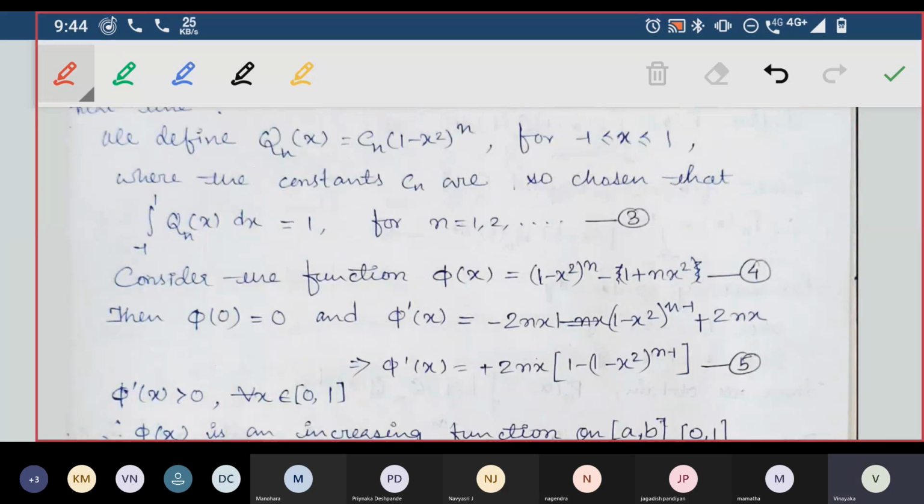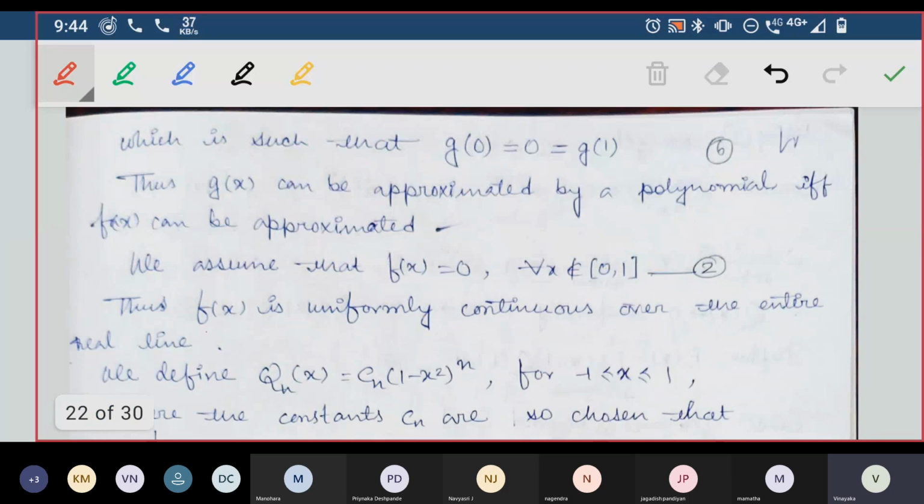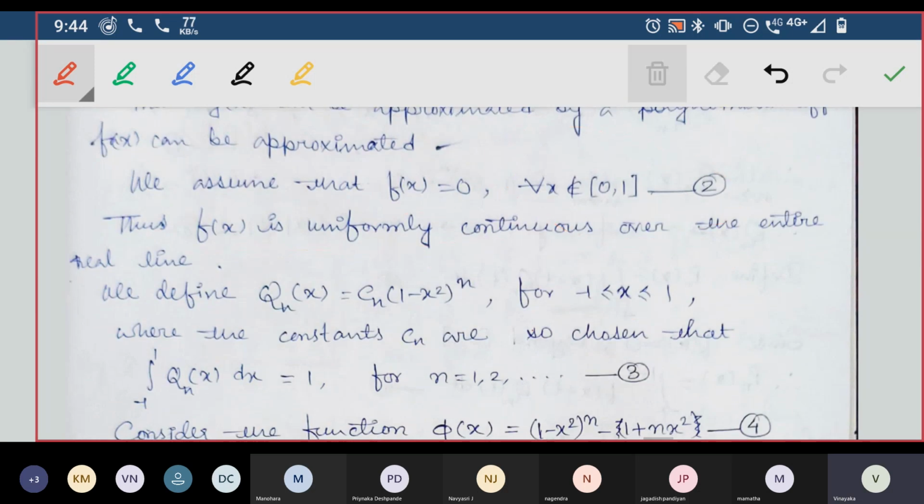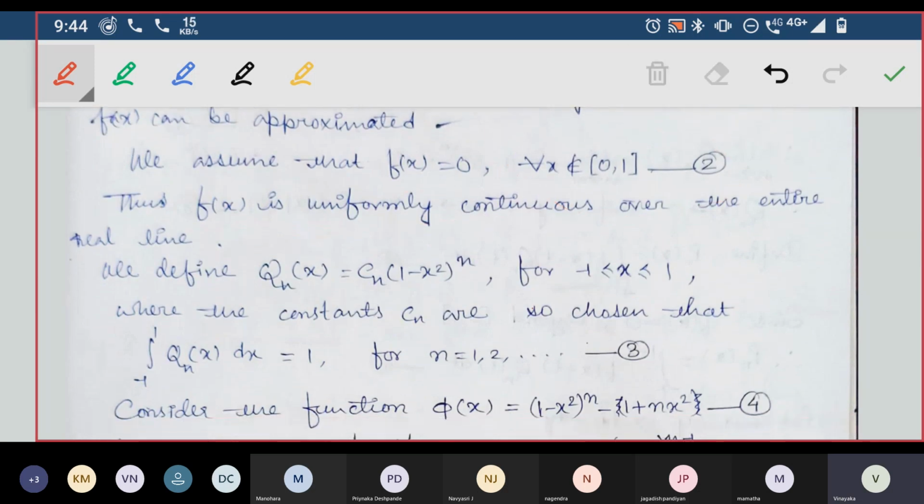So here, f of x is uniformly continuous because on the entire line we define f of x equal to 0 at other places, and inside [0, 1], f of x is continuous, so it is continuous everywhere uniformly. You can go back to the uniform continuity definition and understand this better.